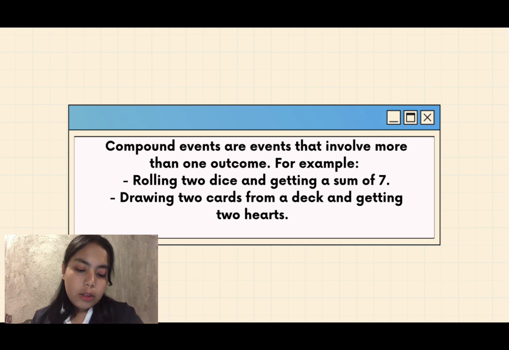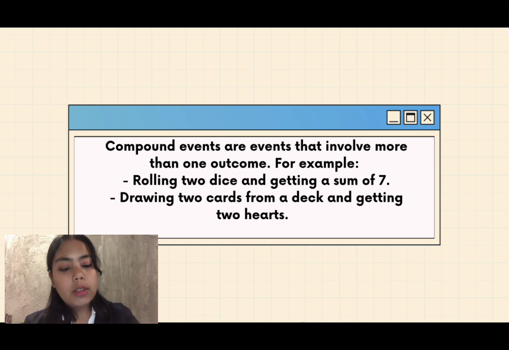Another example of a compound event: drawing 2 cards from a deck and getting 2 hearts. This event has multiple outcomes, depending on the cards drawn, but all outcomes involve getting 2 cards that are hearts.